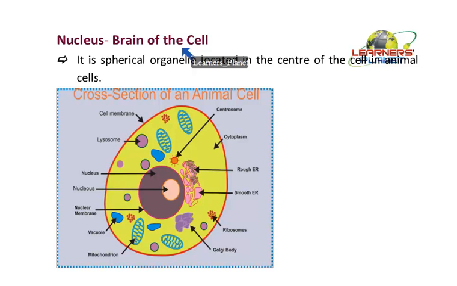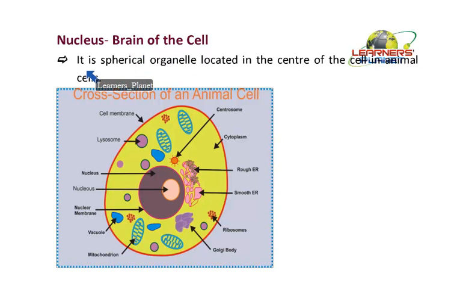It can produce signal molecules, or it can help the organelles or other cells to recognize various signal molecules. It can give instructions about which type of molecule is to be synthesized, what type of function has to be performed by any of the other organelles, or what material has to cross in and out of the cell. So the entire function of the cell is controlled by the nucleus. This is why we call it the brain of the cell, the director of the cell, or the control unit of the cell.